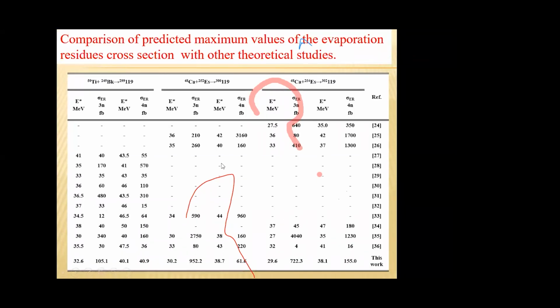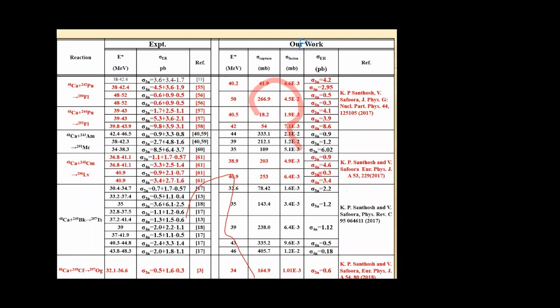This is the comparison of our prediction with the other theoretical studies. The last row represents our prediction, and other theoretical model predictions are given in the other rows. From this table also, we can see that our prediction agrees with the other theoretical predictions.